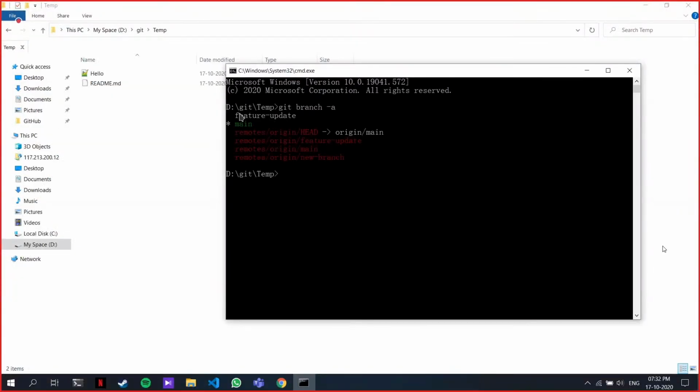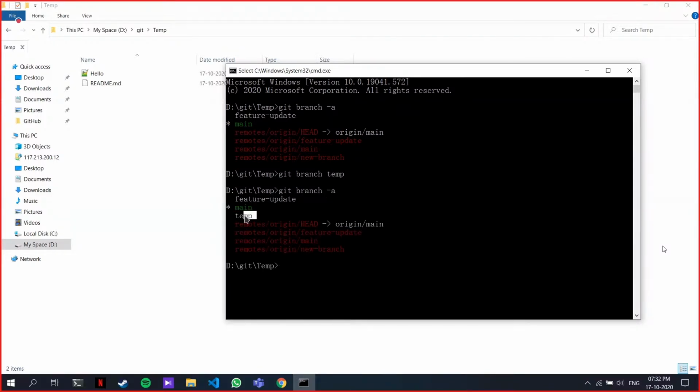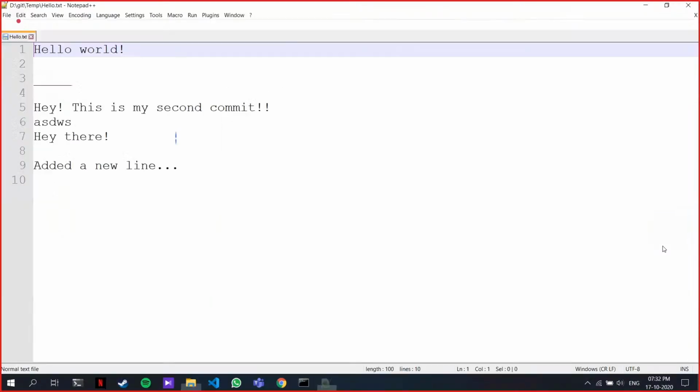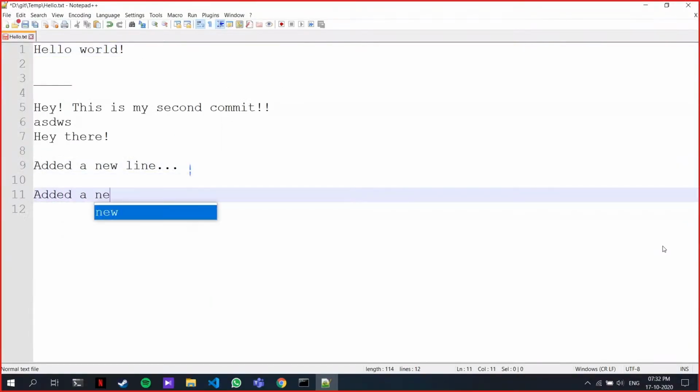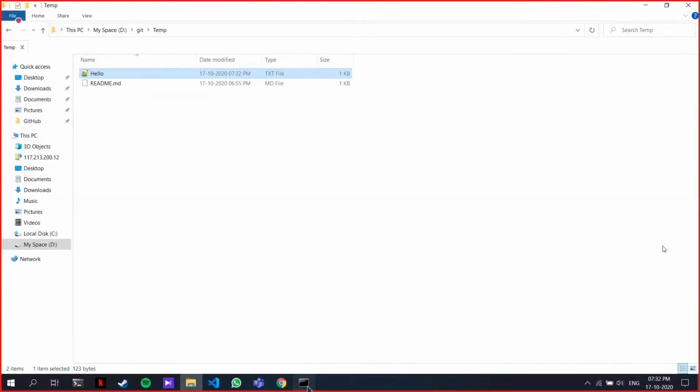Right now, I have these three different branches. The first thing you need to do is create a branch. I'm just going to create a new branch: git branch and then the branch name. The branch name will be temp. Now git branch -a is going to show all the branches, so right now I have this branch called temp. Now I'm going to switch to this temp branch with git checkout temp. Right now I'm in this temp branch. In this temp branch, I'm going to work on my changes and create a new feature.